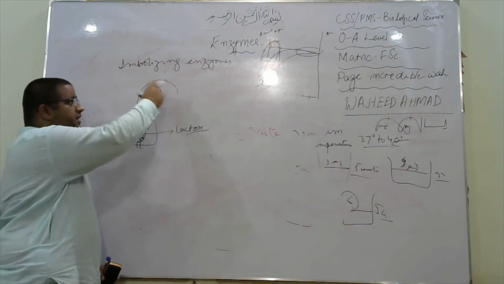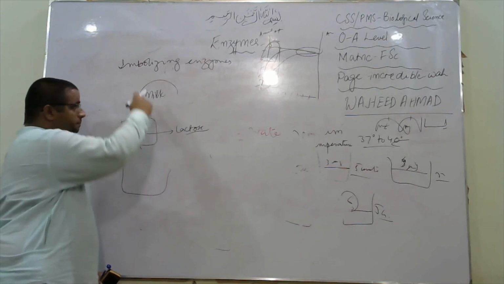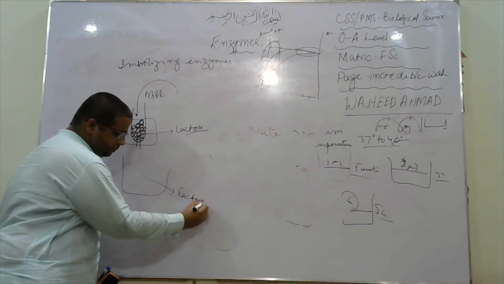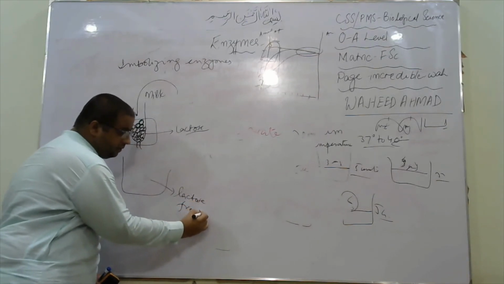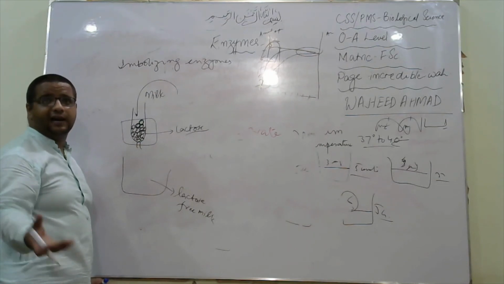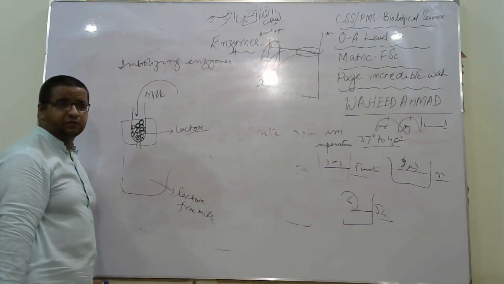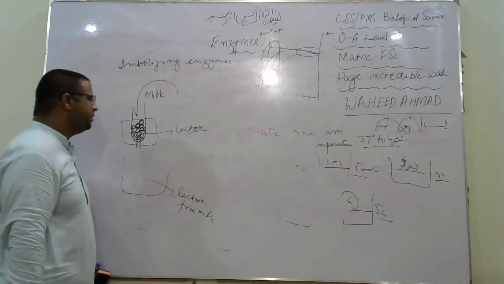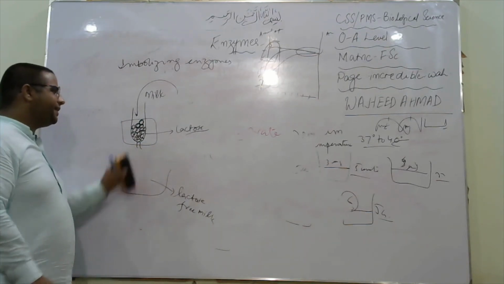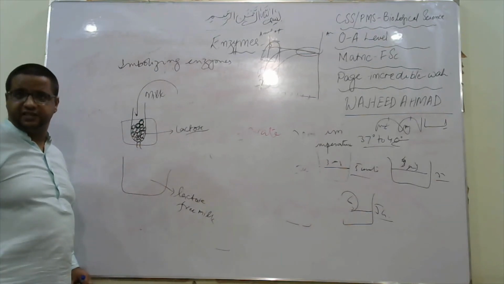Milk, which contains lactose, is passed through. After passing through, we have lactose-free milk, for those who are unable to consume lactose dairy products, those who are lactose intolerant. That is how lactose-free milk is produced, but the enzyme remains here, so the enzyme is not wasted.